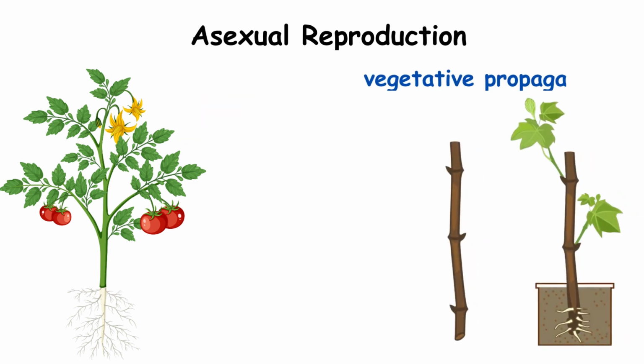Asexual reproduction. Plants can reproduce in different ways. Asexual reproduction is when a plant produces new individuals without the involvement of sex cells. One example of asexual reproduction is vegetative propagation. This is when a new plant is produced from a part of a parent plant, such as a stem or